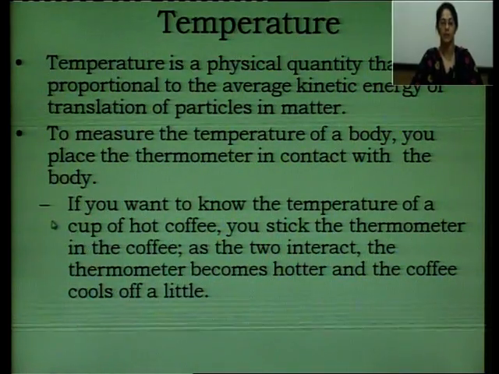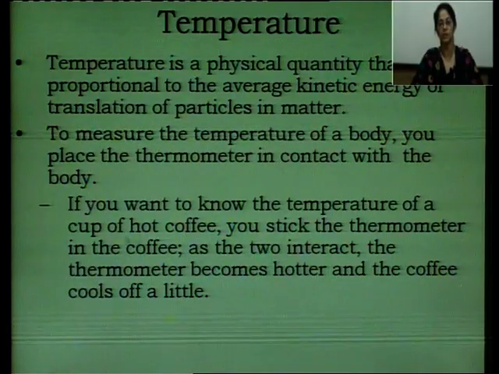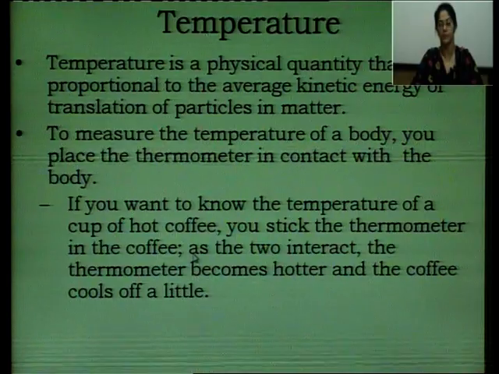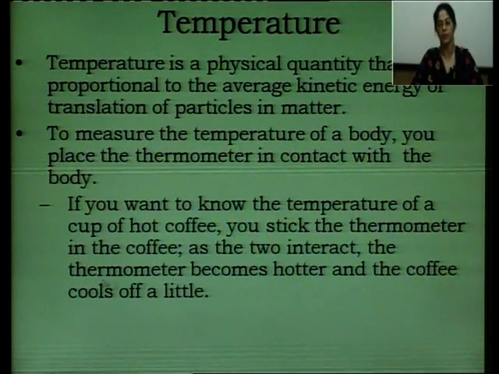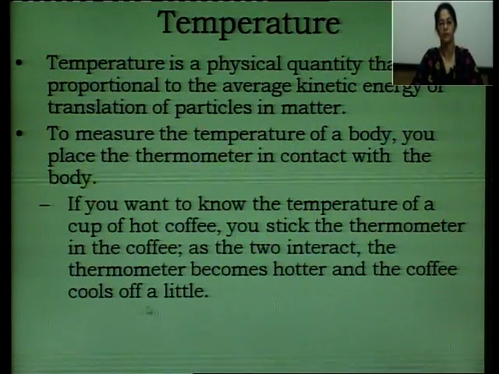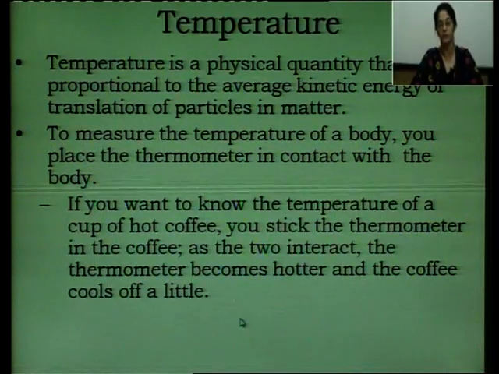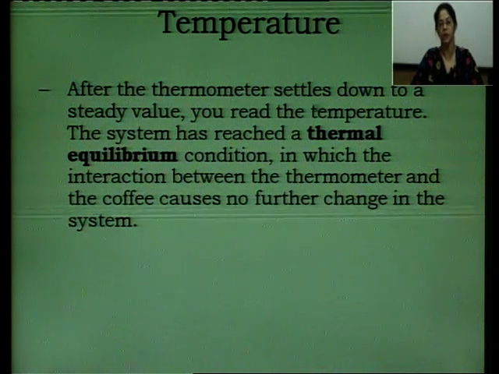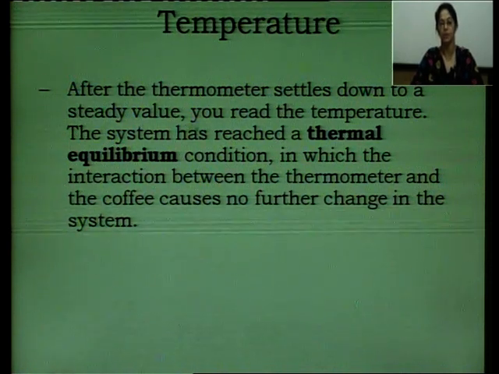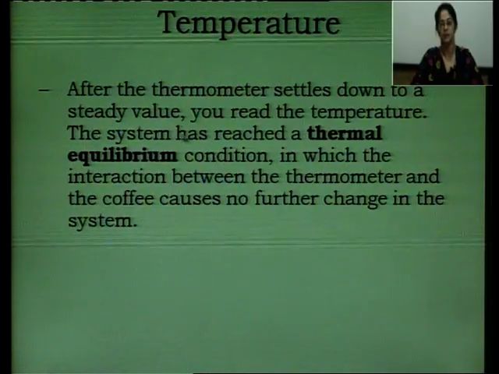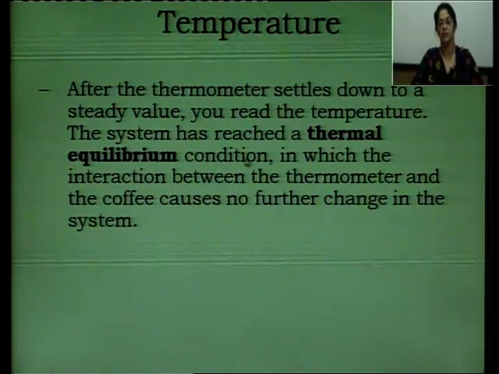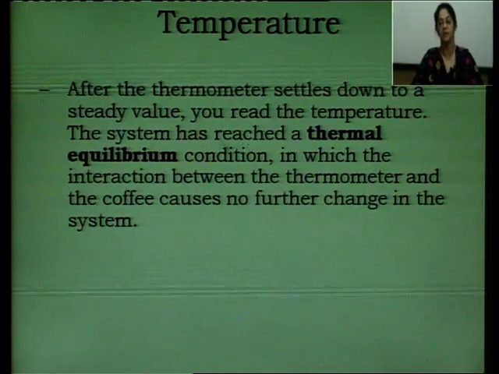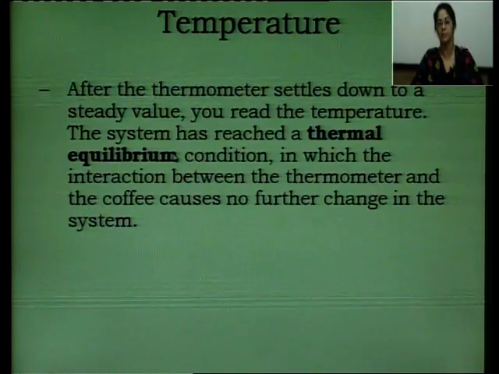So let's consider an example. If you want to know the temperature of a cup of hot coffee, you stick the thermometer in the coffee. As the two interact, the thermometer becomes hotter and the coffee cools off a little. So there is transfer of heat from coffee to thermometer. After the thermometer settles down to a steady value, you read the temperature. The system has reached a thermal equilibrium condition. So we say heat flows from high temperature to low temperature until thermal equilibrium is achieved.